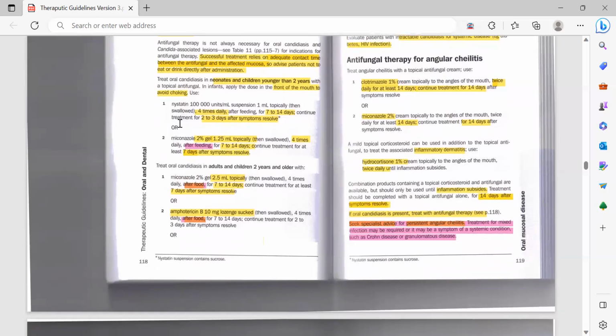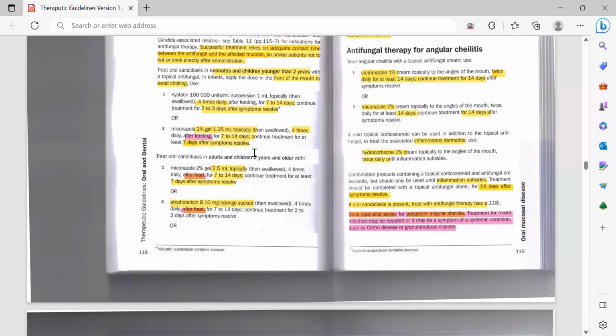Or you can give them miconazole 2% gel, 1.25 ml topically 4 times daily after feeding for 7 to 14 days, and continue treatment for at least 7 days after symptoms resolve.